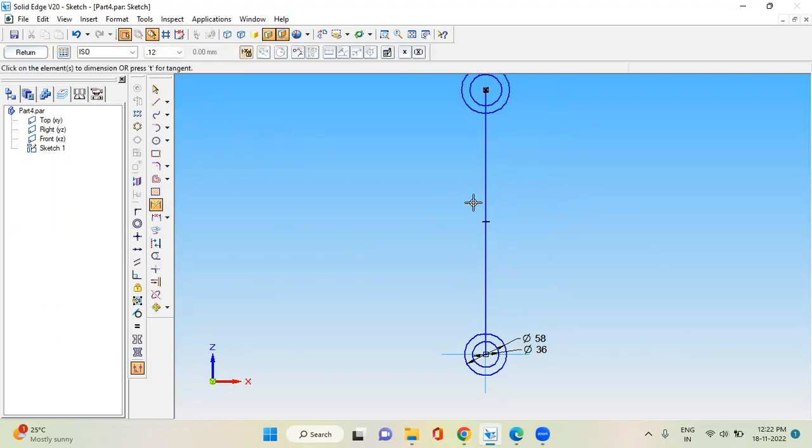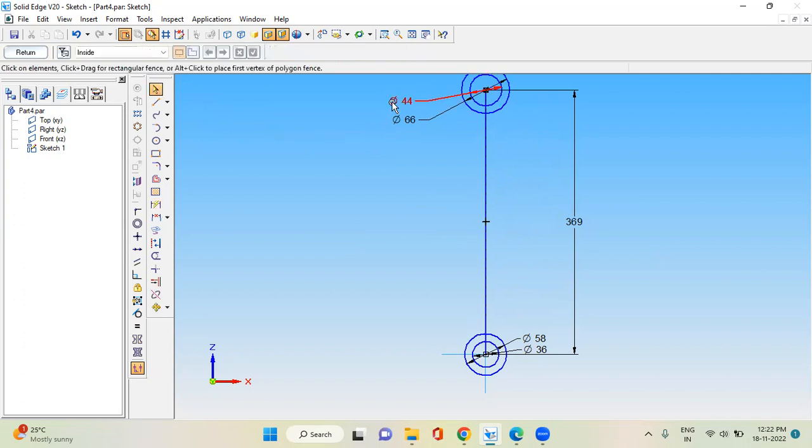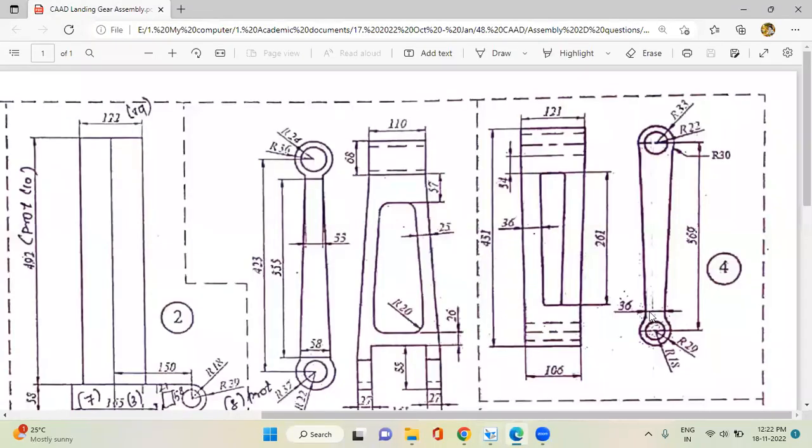Dimension it. This is 369. This is 66 and this is 44. That means 22 radius, 33 radius, distance is 369. Now you can see a distance of 36 here.